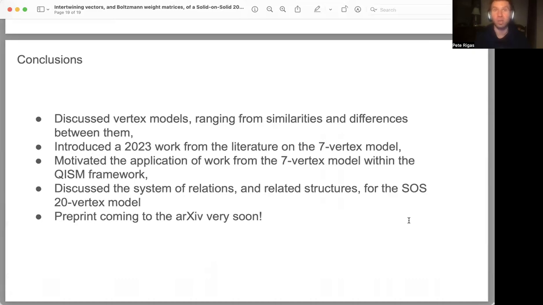This can also be discussed and analyzed for the 20 vertex model, given the universal R matrix factorization that I introduced. In doing so, we motivated the applications of the work from the seven vertex model within the QISM, quantum inverse scattering framework, from which we discussed the systems of relations and related structures for the solid on solid 20 vertex model.